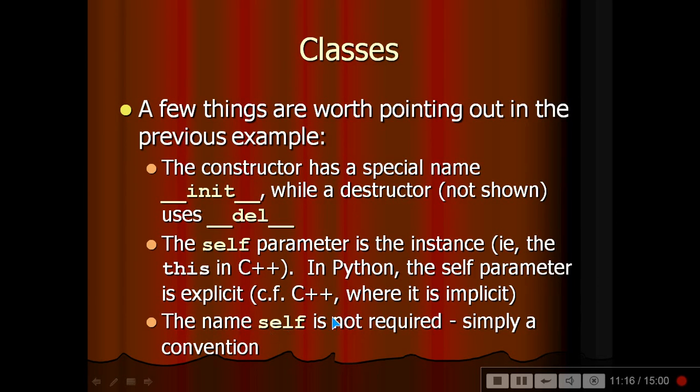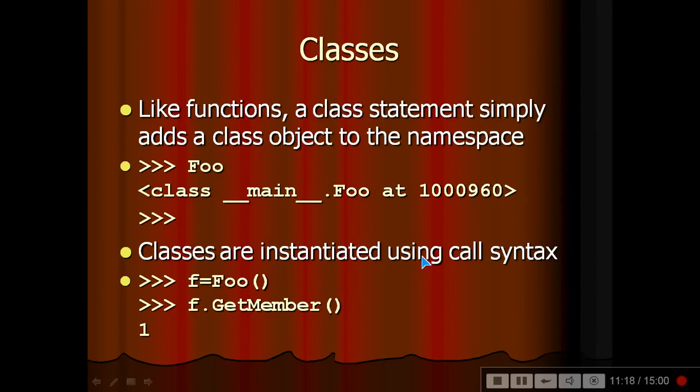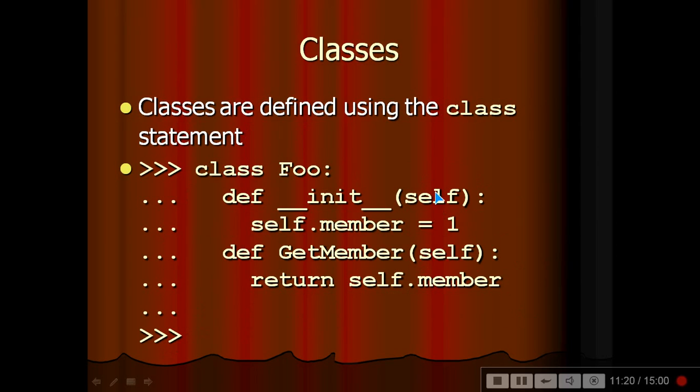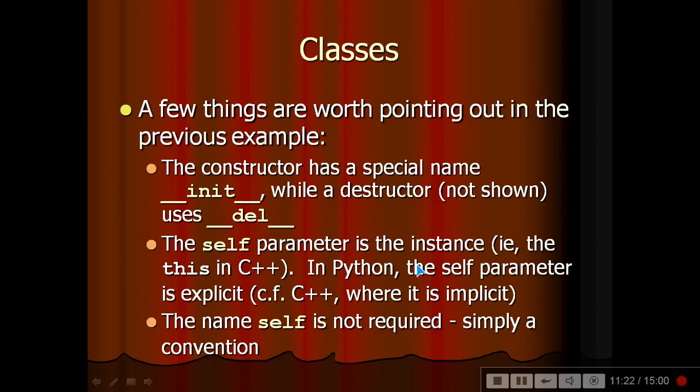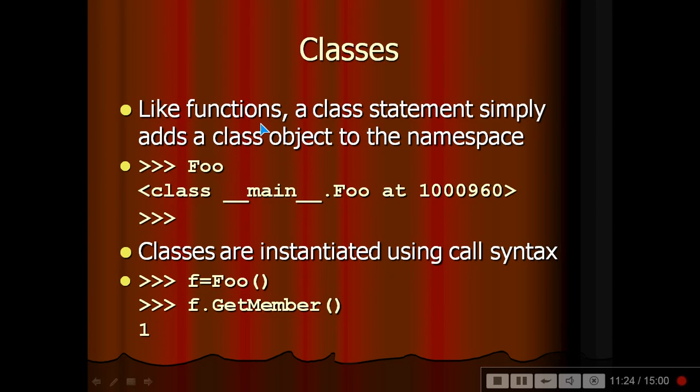So like functions, a class statement simply adds a class object to the namespace. This is how it is done. And classes are instantiated using the call sequence. This is Foo, this is the call sequence, f.getNumber, and this will be instantiated.